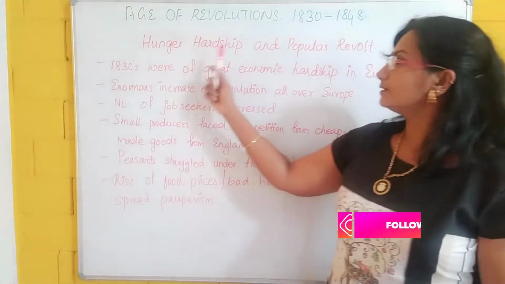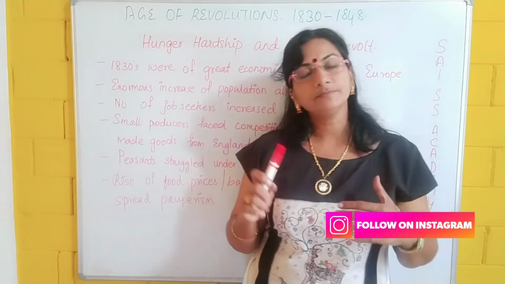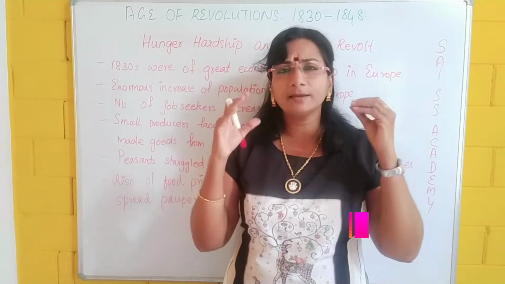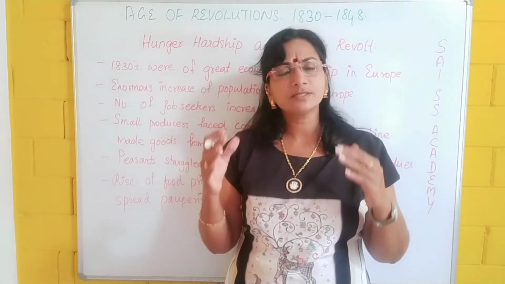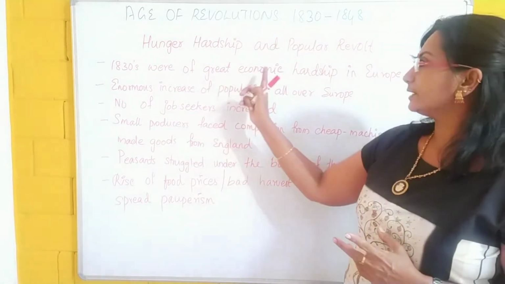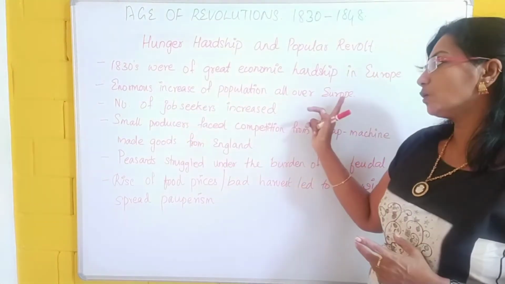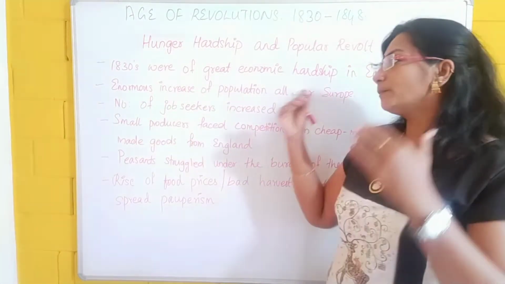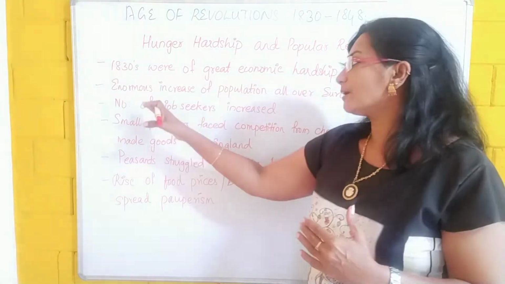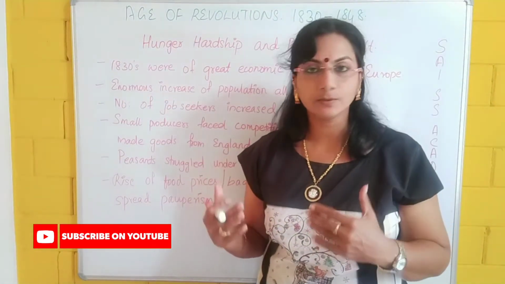So the topic is hunger, hardship and popular revolt. We see that in the 1830s, Europe had great hardship. There was an enormous increase in the population all over Europe. It was a great economic hardship. Because of the population increase, what happened? The number of job seekers increased. Now, unemployment increased in Europe at that time.